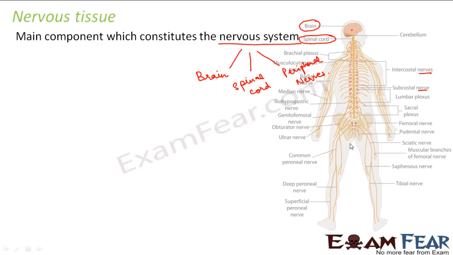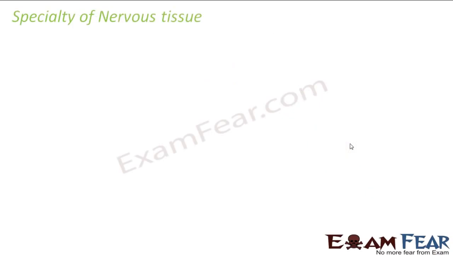Now this nervous system consists of the brain, the nerves and the spinal cord, and all of these are made up of a tissue. That tissue is known as the nervous tissue. So here we are going to talk about the nervous tissue. Now what is the speciality of the nervous tissue? This kind of behavior was not shown by any other tissue.